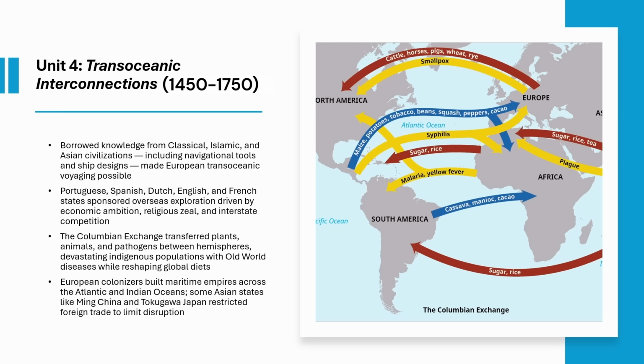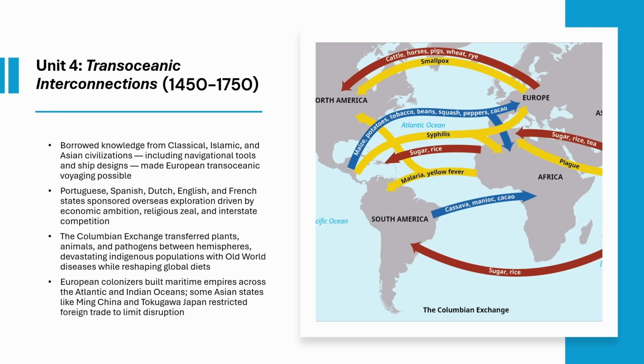In Unit 4, the hemispheres connect for good. Europeans take navigational tools from Islamic and Asian civilizations like the compass, astrolabe, and caravel. They use those to cross oceans. Portugal builds trading posts, Columbus sails in 1492, and the Columbian Exchange follows. Smallpox devastates indigenous populations, while potatoes, maize, and tobacco reshape diets worldwide.